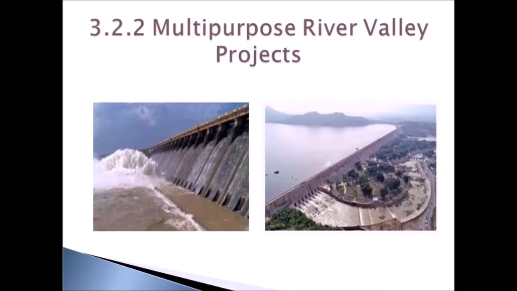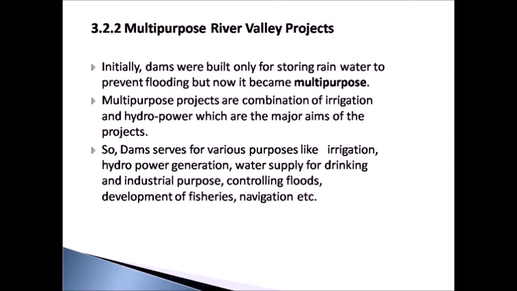So dams are built across the river to store water. These dams are not only used for storing water but also serve multiple purposes. So it is called a multi-purpose river valley project. Initially, dams were built only for storing rainwater to prevent flooding, but now they have become multi-purpose. The major aim of the multi-purpose river valley project is to irrigate the agricultural land and to generate electricity through hydropower.